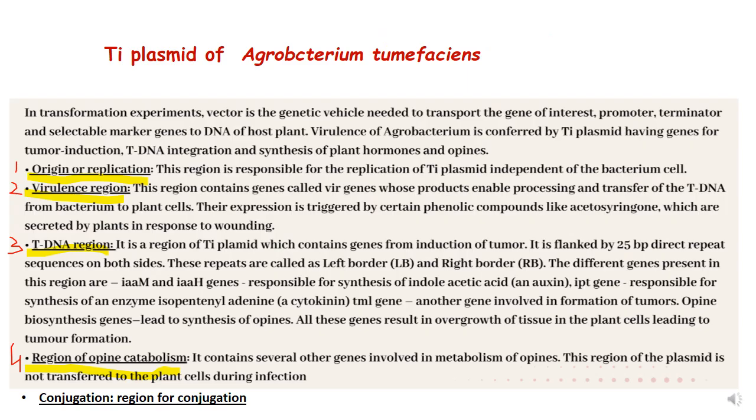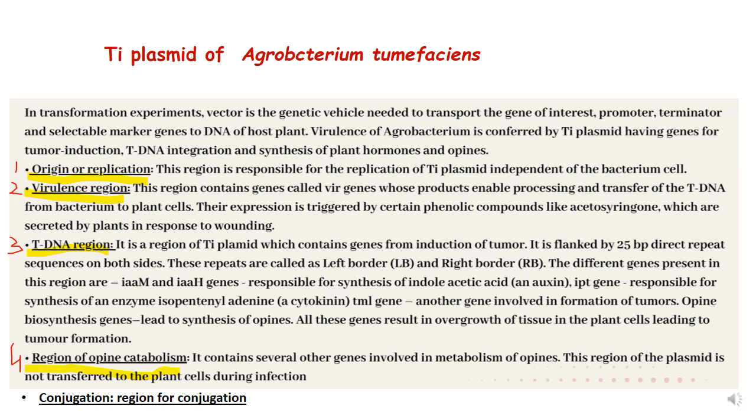So we have just discussed the major regions of the Ti plasmid of Agrobacterium tumefaciens and their roles. Origin of replication, ORI, is responsible for the replication of the Ti plasmid, and the virulence region is called the Vir region.